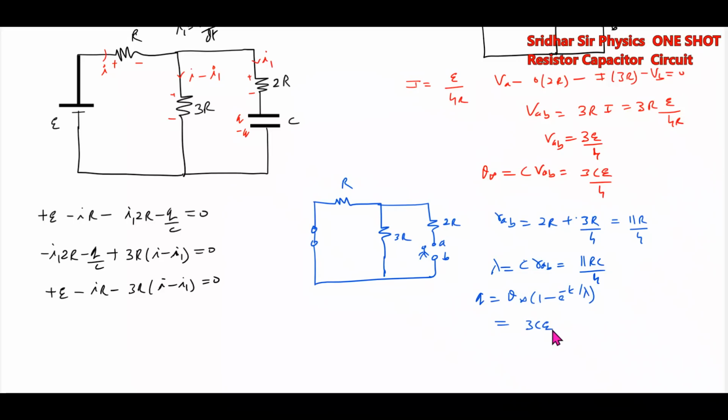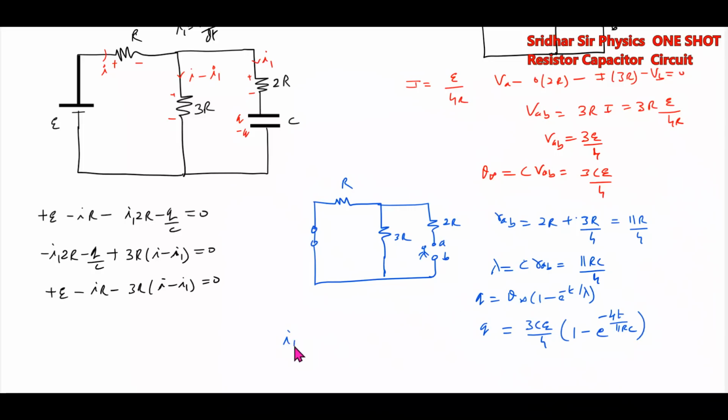This will be 3CE by 4, 1 minus e to power of minus 4t by 11RC. This is the expression for charge. Differentiate this, we'll get the current I1.